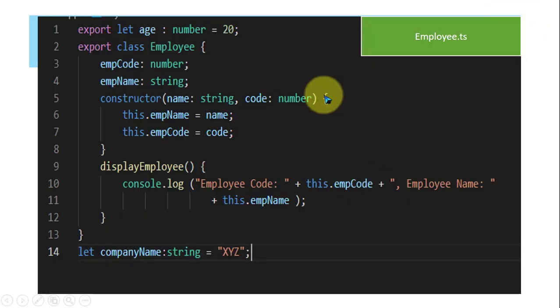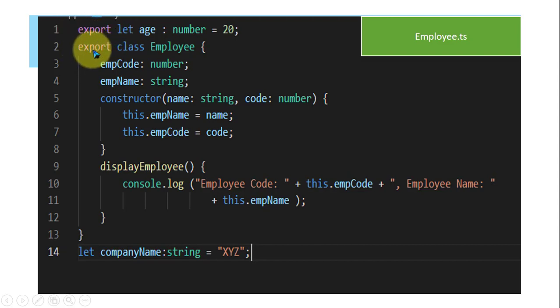Now, for example, this is an employee.ts file. Here we export a variable declared as let age, the type of age is number, equal to 20. So what does export mean? This age now becomes a module member, available in employee.ts, and it is accessible to other modules only if you use the import statement. So it is exportable.